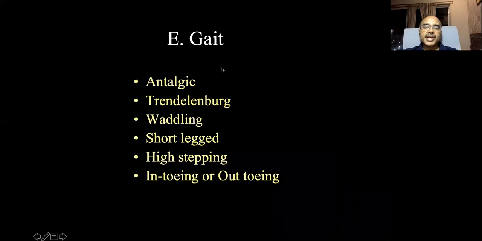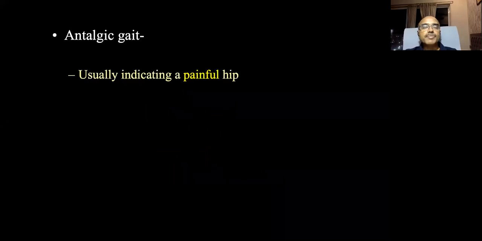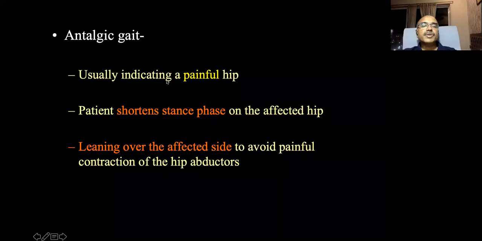Next, we examine the gait. Gait is altogether a separate lecture: antalgic gait, the Trendelenburg test, waddling gait, short-legged gait, high-stepping gait, in-toeing or out-toeing gait. The two most important gaits are the antalgic gait, and remember, antalgic gait usually indicates there is a painful hip.